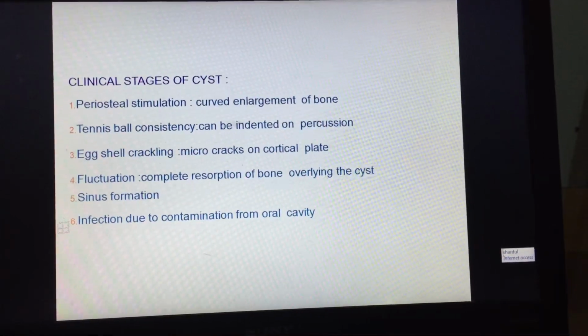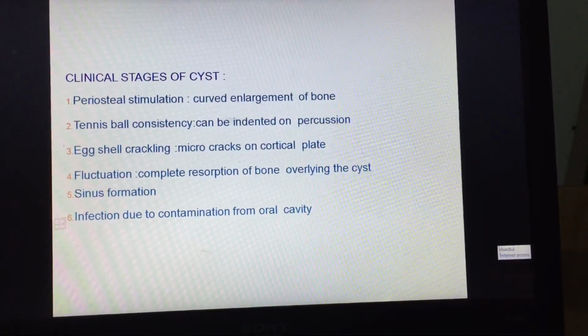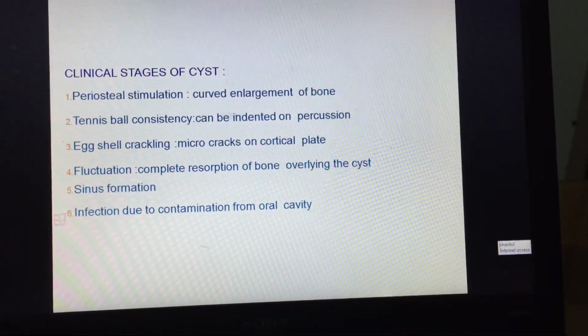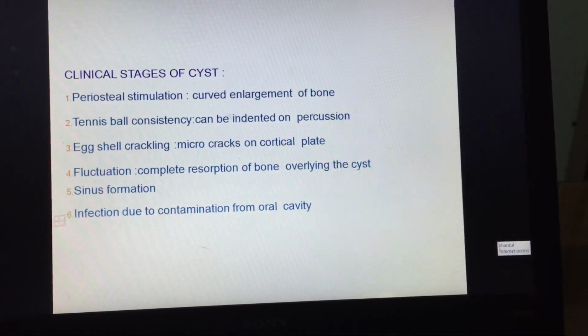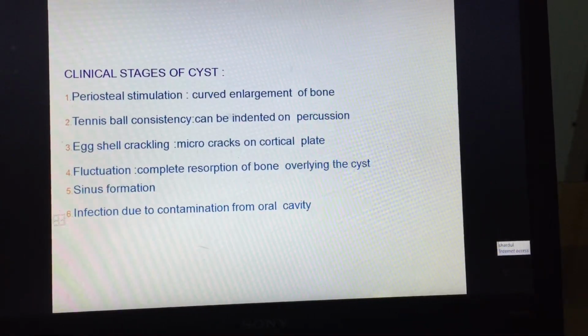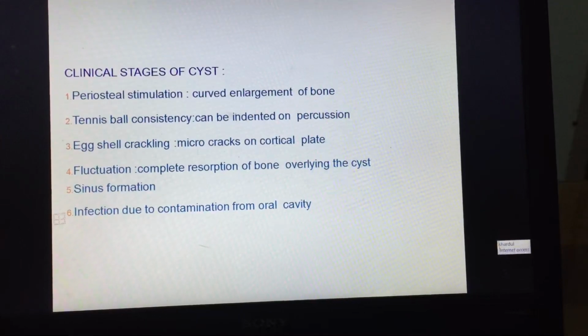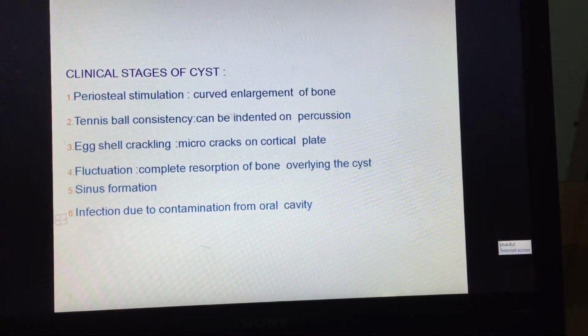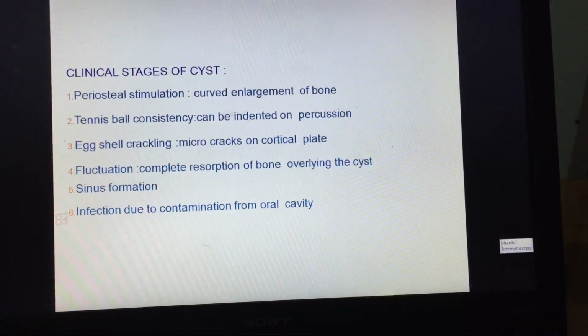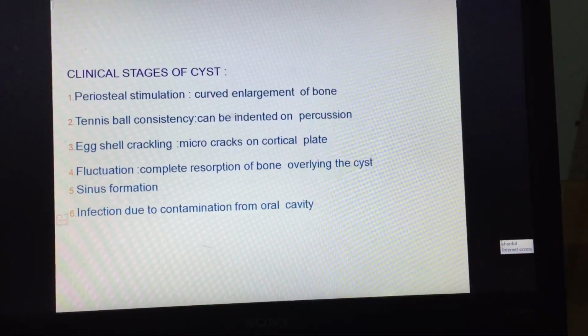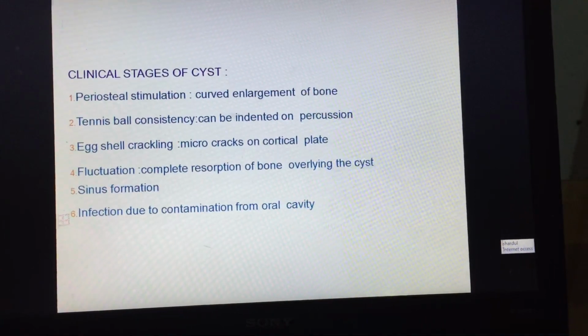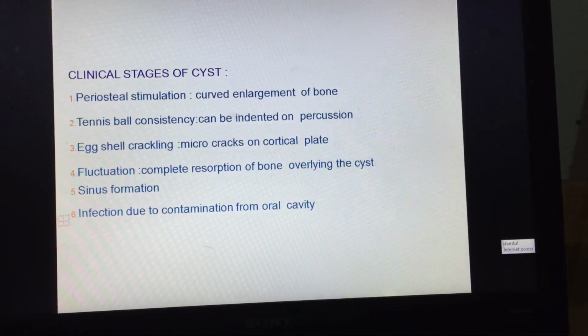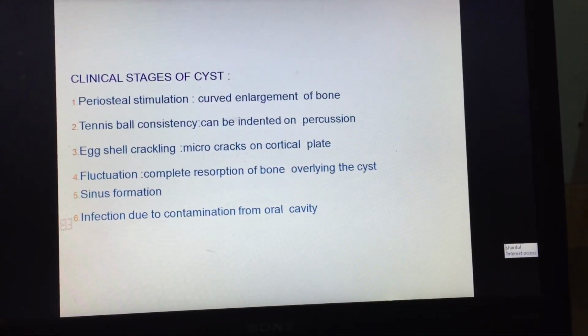Clinical stages of a cyst: periosteal stimulation, curved enlargement of bone, tennis ball consistency, can be indented on percussion, eggshell cracking, micro cracks on cortical plate, fluctuation, complete resorption of bone overlying the cyst, sinus formation, infection due to contamination from oral cavity.